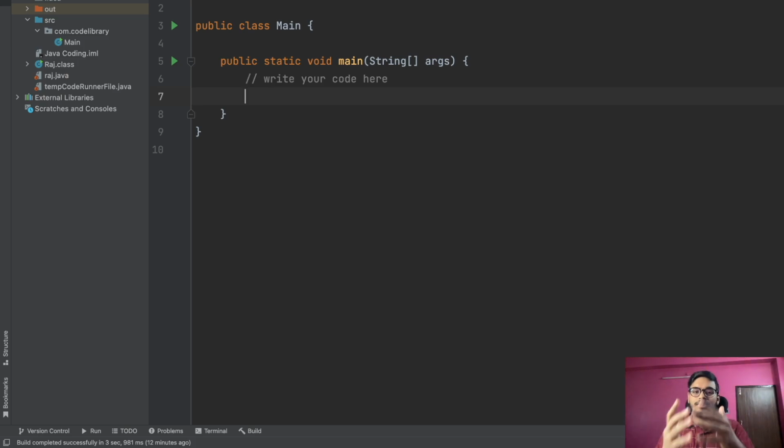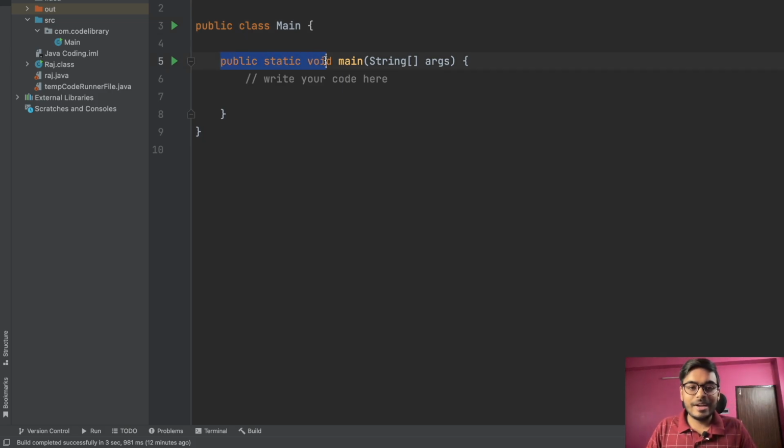This is the basic code snippet which is already written when you create a project in IntelliJ, right? We will be starting with this. You can see that a class is written, class Main. Inside this class we are going to write all the programs. What is a class, what is an object, I will be covering in the OOPS concept. Don't worry, everything will be covered. So be with us, right?